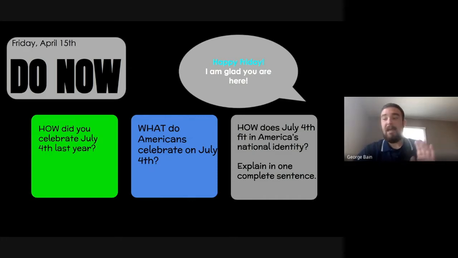Just like normal, you can pick which challenge you want to complete. Remember, for the do now, I give you three choices. The green is the easy, the blue is the medium, and the black is the hard challenge. You get to pick which one you want to do today.